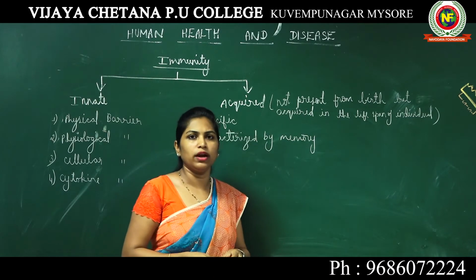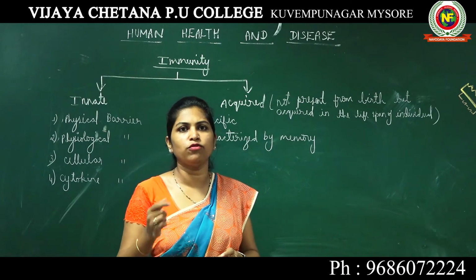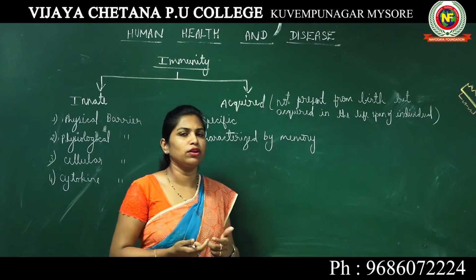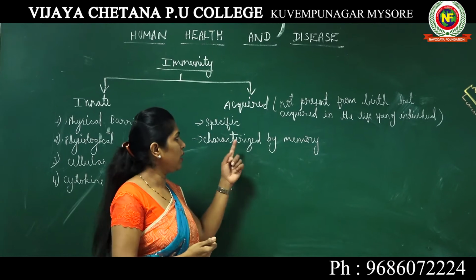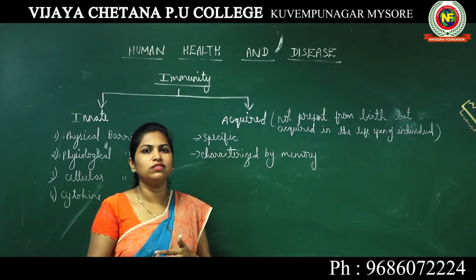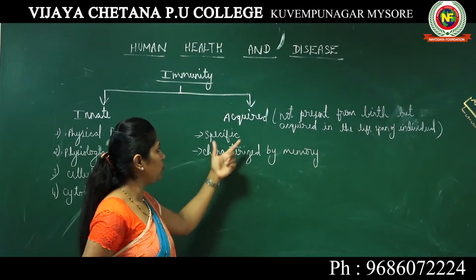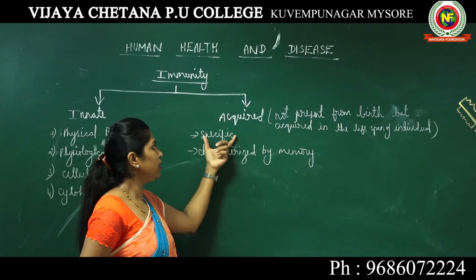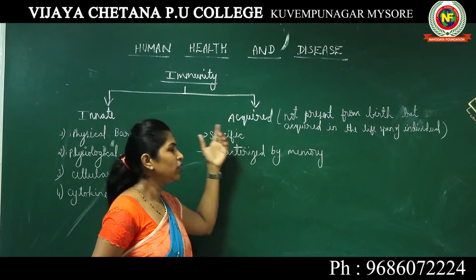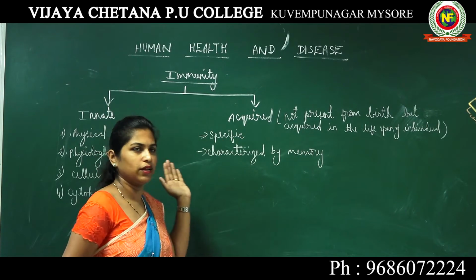When the body encounters an attack from a pathogen, our immune system immediately gets activated and our body produces certain defense mechanisms. Such immunity is known as acquired immunity. It is specific to a particular pathogen, whereas these barriers are generic.